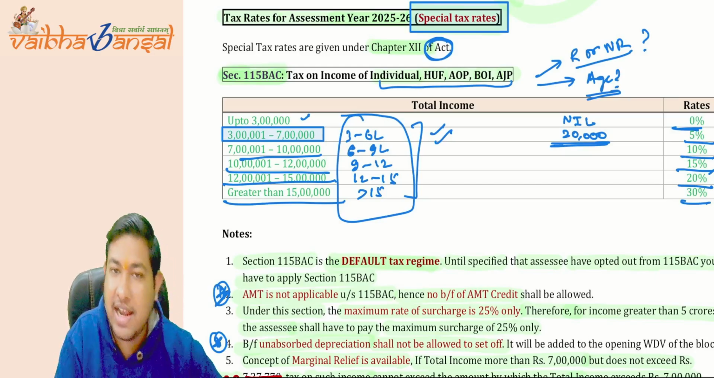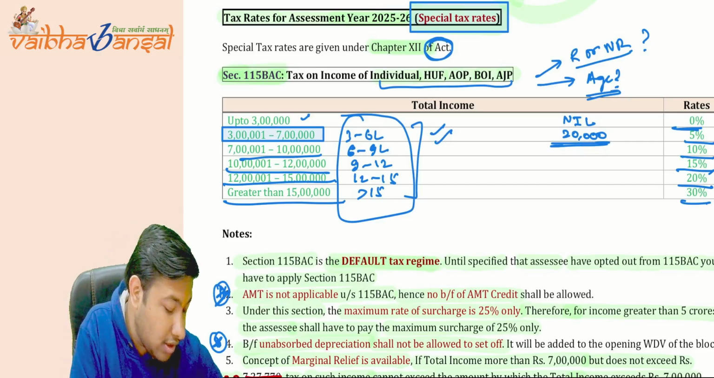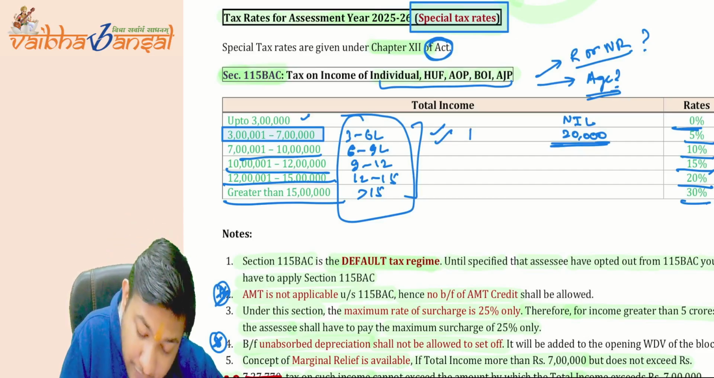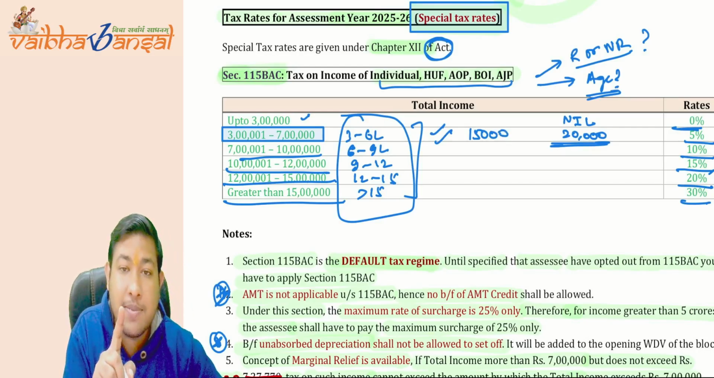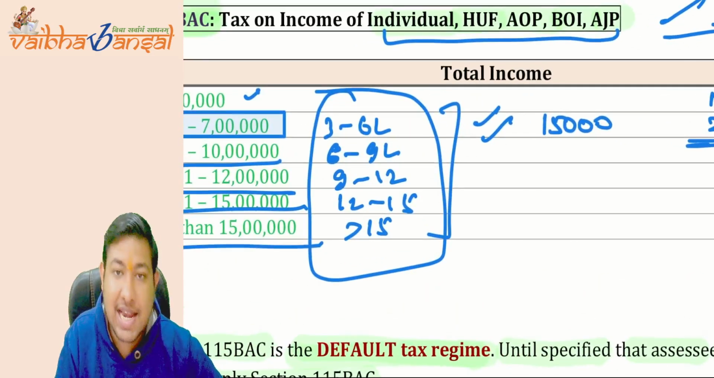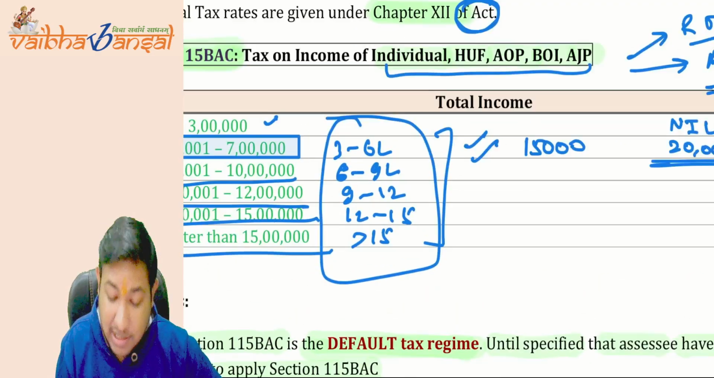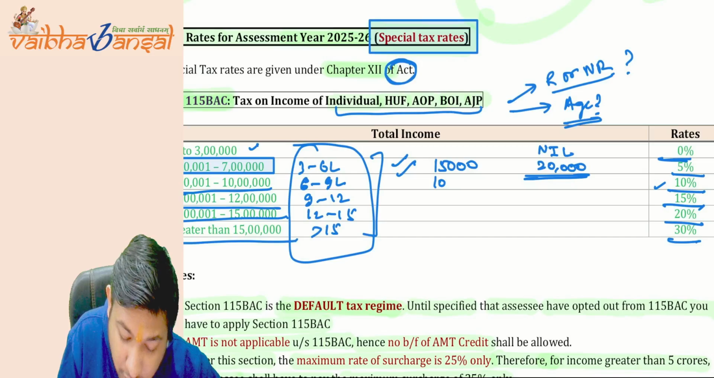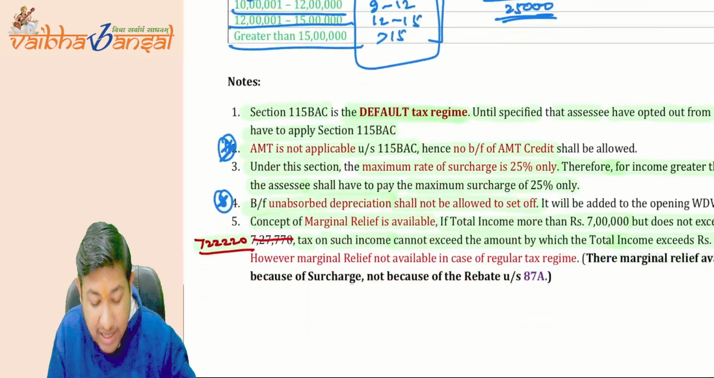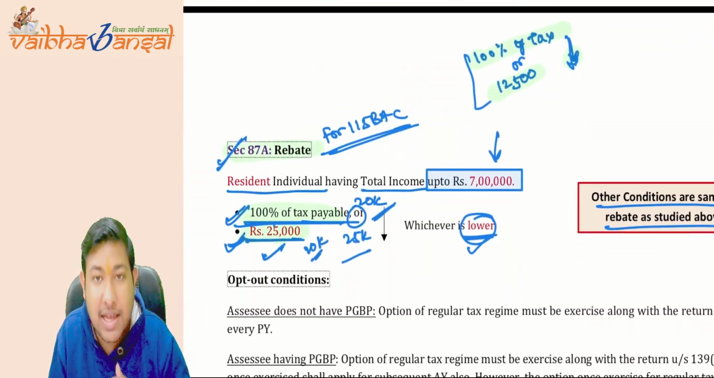So 3 lakh multiplied by 5% comes to 15,000. Then the rebate is applicable up to 7 lakh only. So from 6 lakh to 7 lakh, there is 1 lakh rupees of income, and the tax slab is 10%. So 1 lakh multiplied by 10% comes to 10,000. So it will be 25,000.